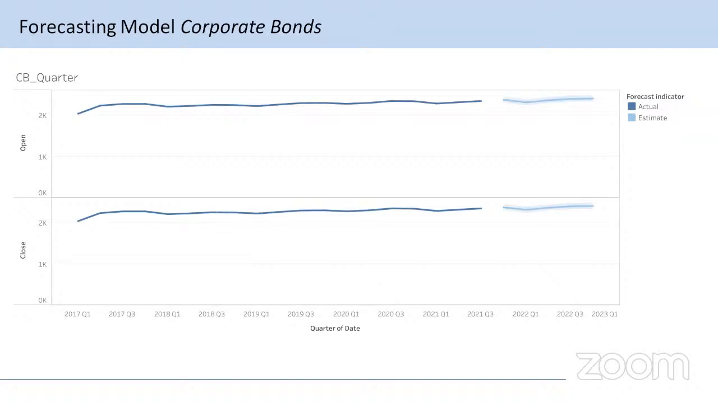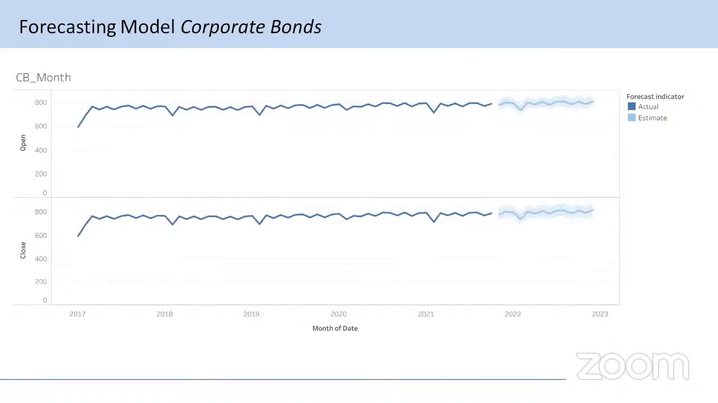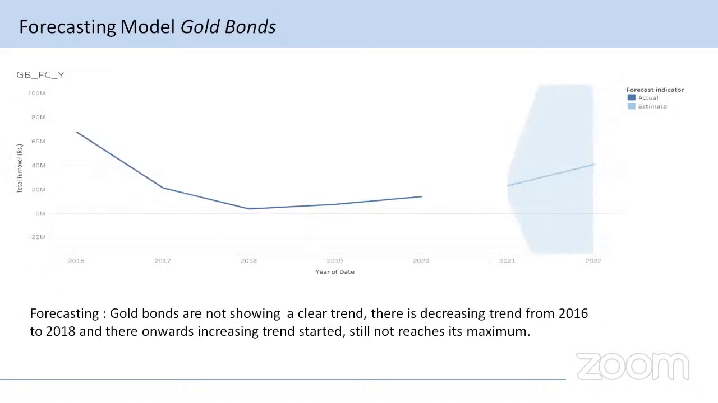And similarly for the quarter-wise data, you can see in corporate bond. And similarly for the month-wise data, you can see in corporate bond. And gold bond is showing a clear trend. There is a decreasing trend from 2016 to 2018, and onward an increasing trend started till it reached its maximum.